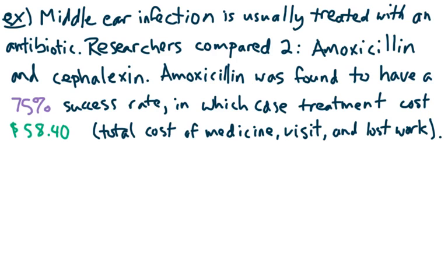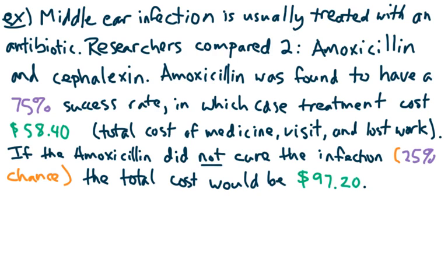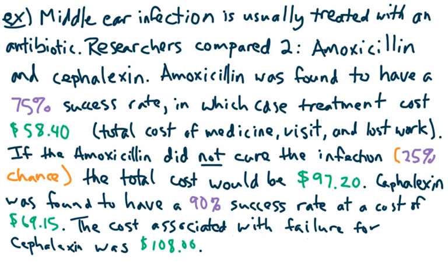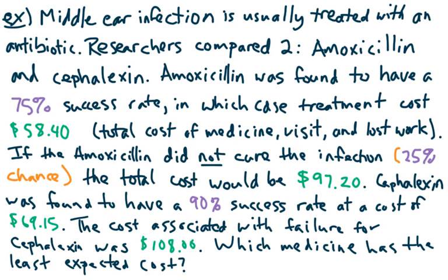So amoxicillin found to have a 75% success rate with this total cost. But if it did not cure the infection, it had a 25% chance of not working, right? That's the opposite of this. And then it has the total cost of this, which is a higher cost if it doesn't work. That makes sense, right? Now the other antibiotic, cephalexin, was found to have a 90% success rate, which is better, but it costs more if it does its job. If it doesn't work, it also costs more. Which of these has the higher expected value? Which of these has the least expected cost?